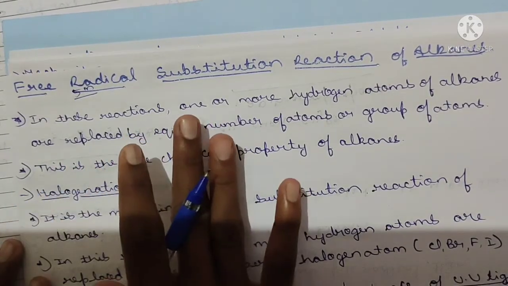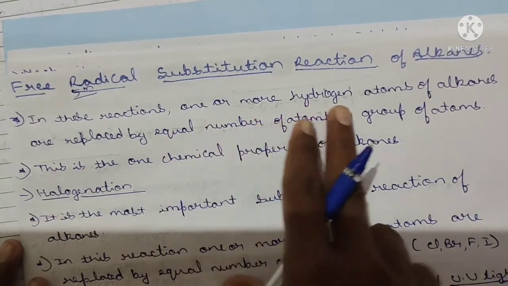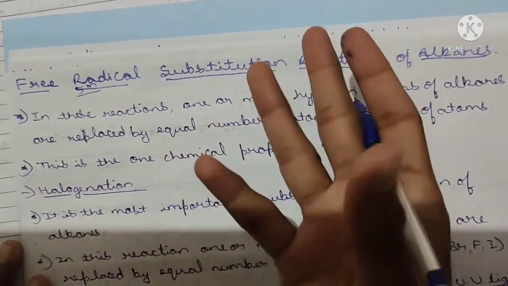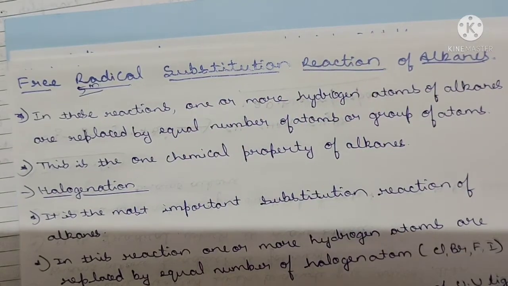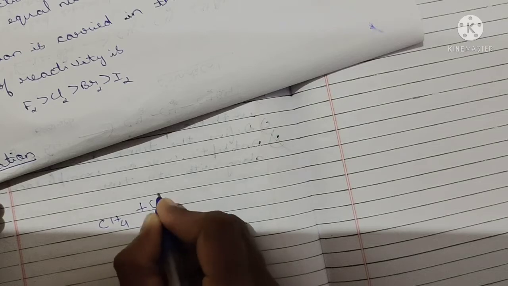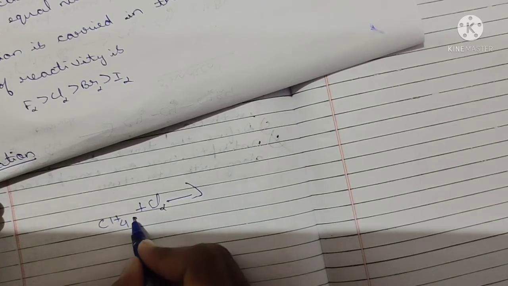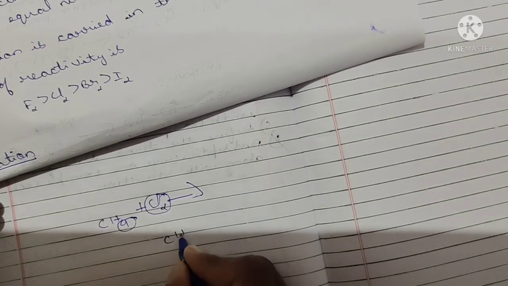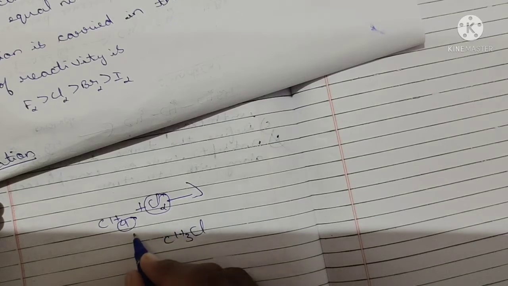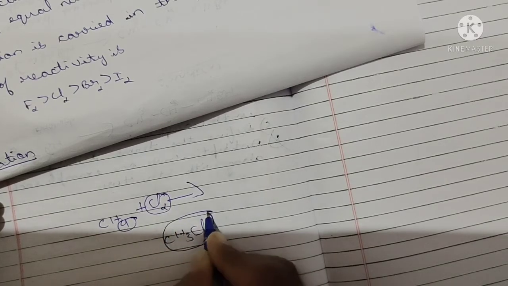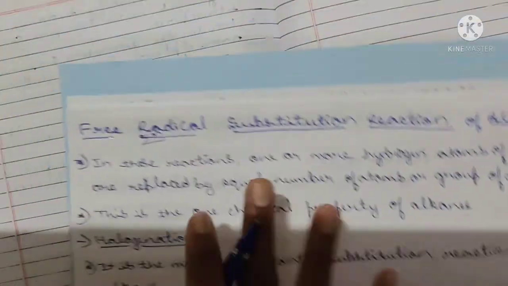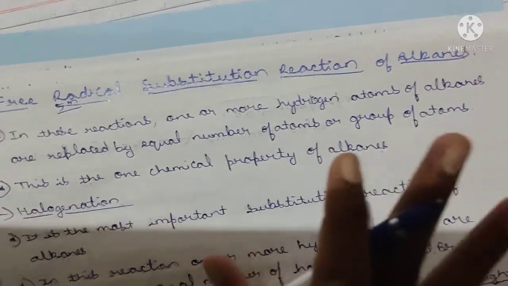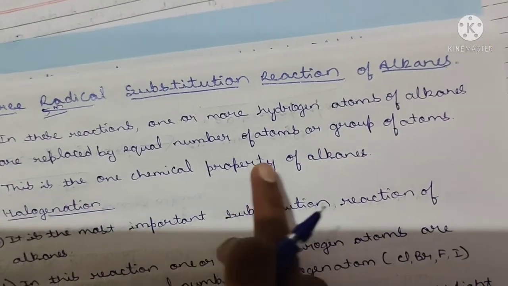See here, just a simple concept. In these reactions, one or more hydrogen atoms of alkanes are replaced by an equal number of hydrogen or other groups of atoms. Here the concept is very simple. One or more hydrogen atoms, for example CH4 plus chlorine, are replaced by another atom or a group of atoms, like this: CH3Cl. One hydrogen atom is replaced by the chlorine. Yes, this is the concept. You remember this, with other equal number of atoms. This is one chemical property of the alkanes.